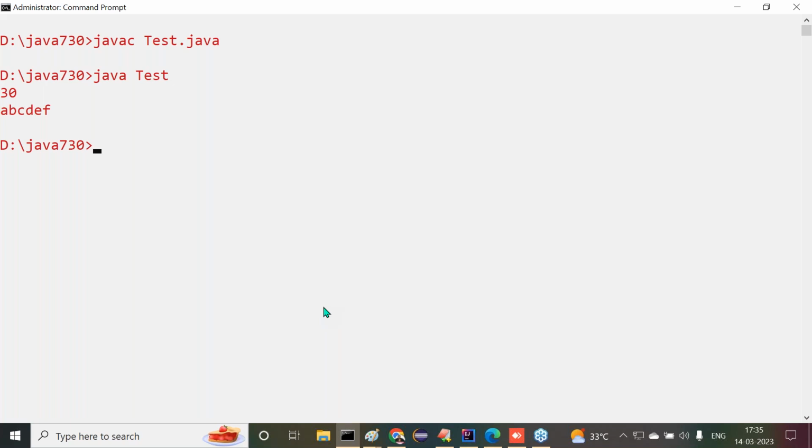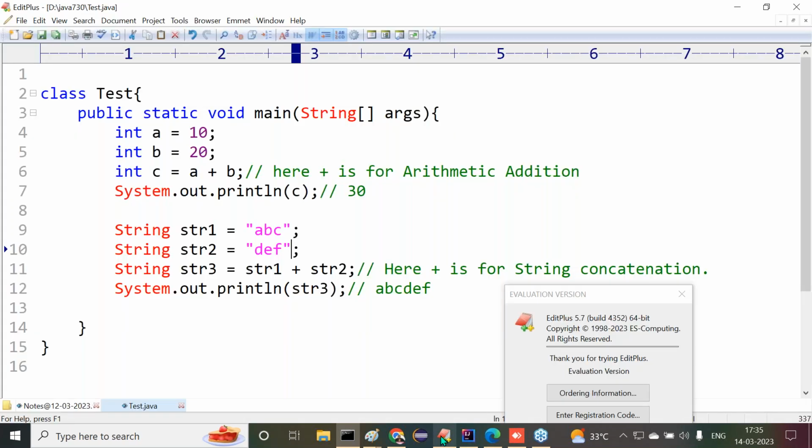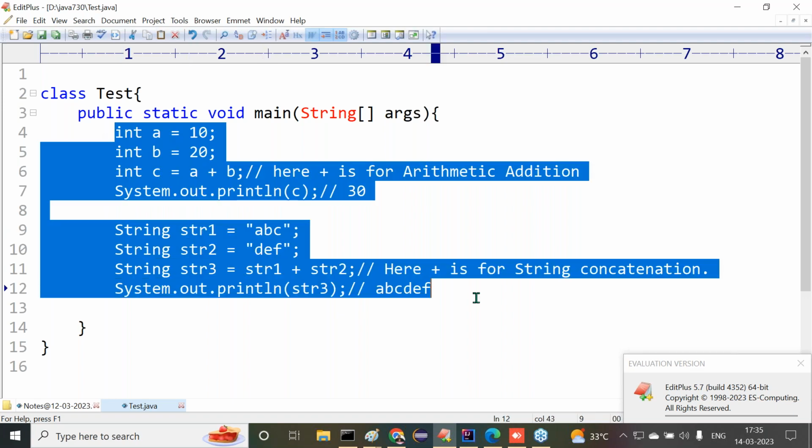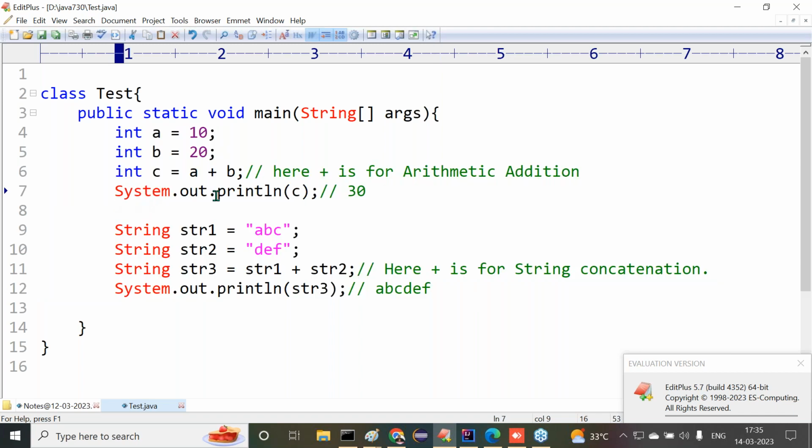Let's come to our actual point. What is the point I'm telling here? This code is representing operator overloading. I told you directly that operator overloading is not possible in Java. But when I compile this code, compilation is successful. When I execute this code, it executes successfully, and I got results. So how can you say operator overloading is not possible in Java applications? How can you say this?